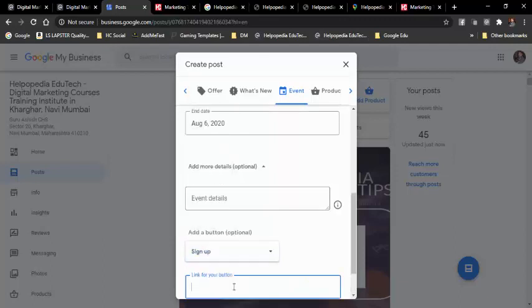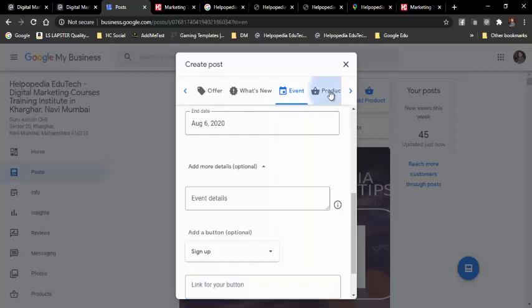So this link can take them to the event registration form, where they can fill in all the details, and then they are signed up for the event. So it is really very good that from the home page people can directly sign up for registrations. They can avail the offers that we are promoting. They can directly read the blogs that we are promoting. So that is really fantastic.